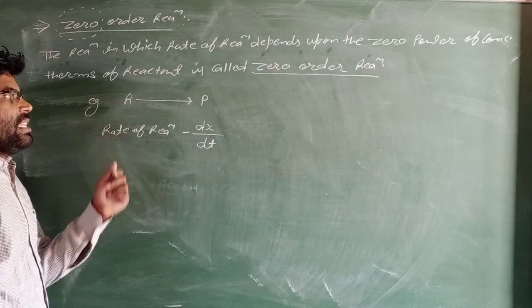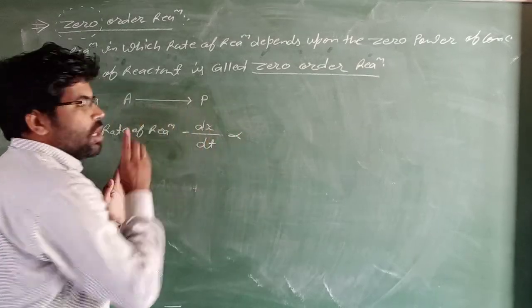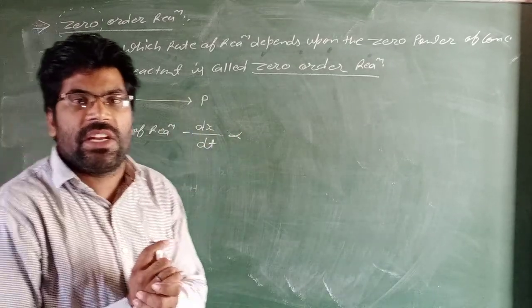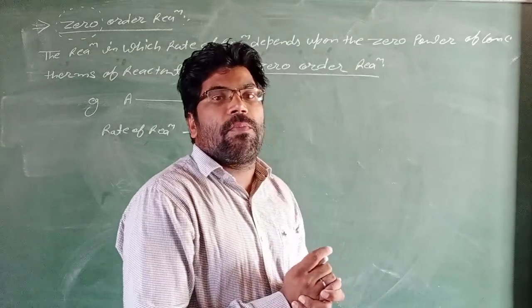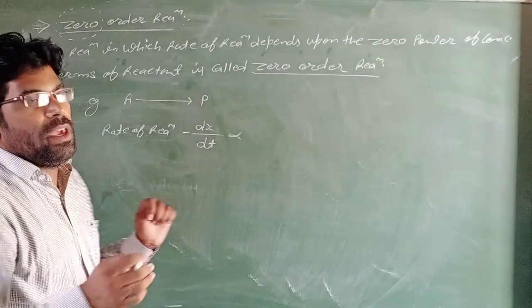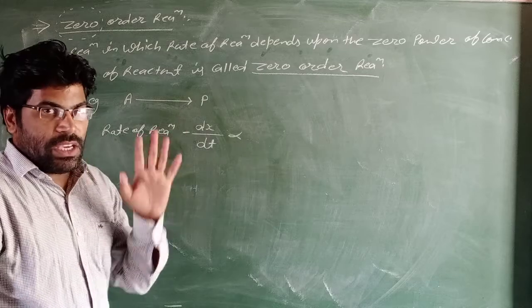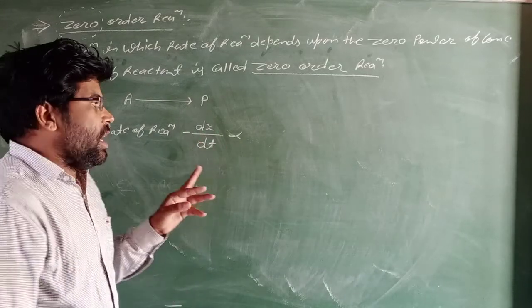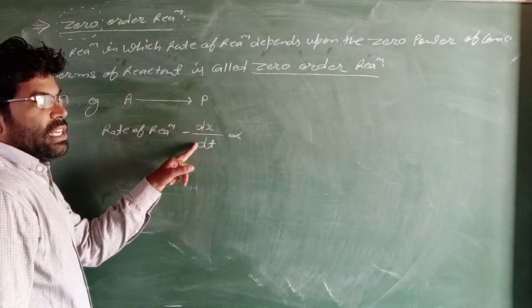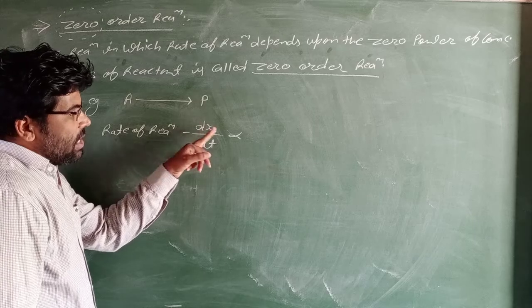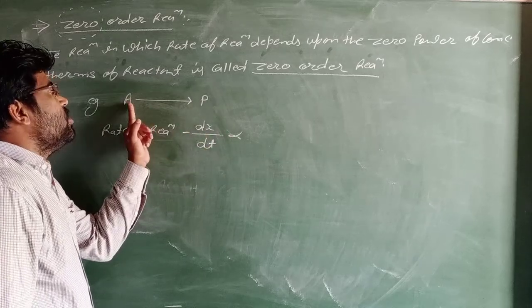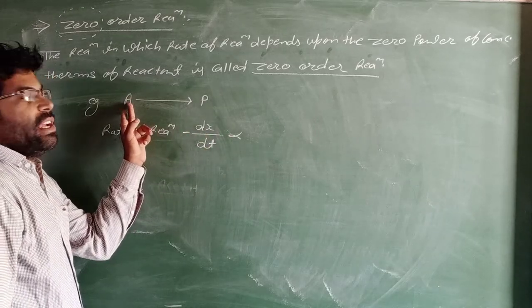According to the law of mass action, the rate of reaction is proportional to the concentration of a reactant. Here dx upon dt is the rate of reaction.